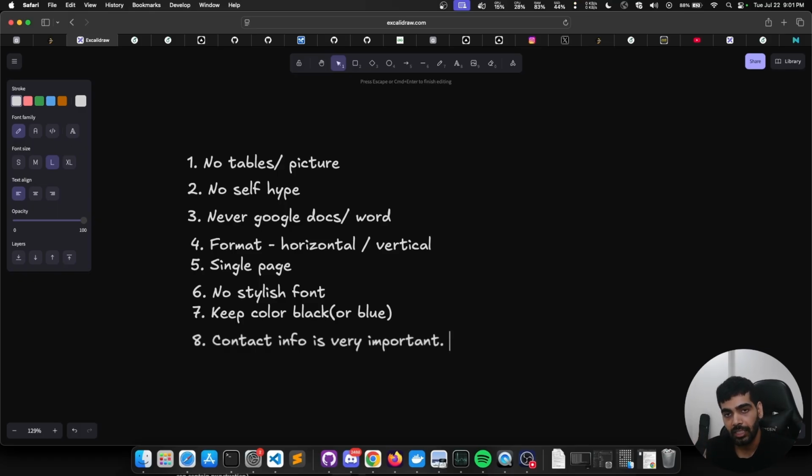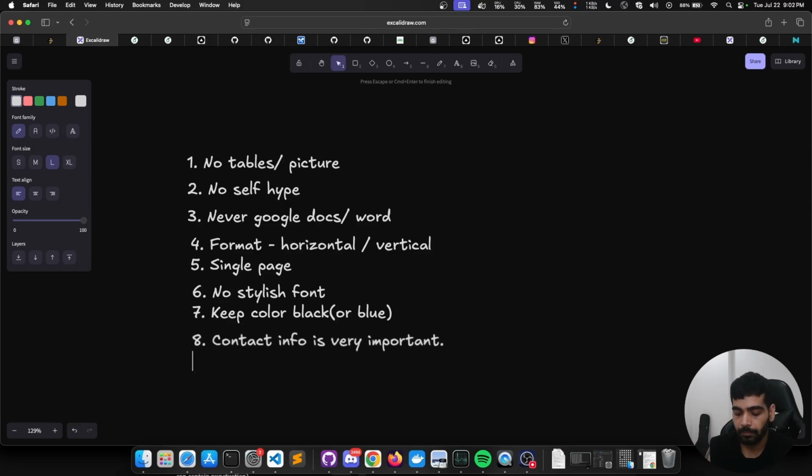Either create a separate email to apply for companies or just keep monitoring your email and keep your contact info very, very clear. Keep it at the top of your resume, put your phone number out there, put your email ID out there, put an alternate phone number if you have two. Make sure that the interviewer is able to contact you.